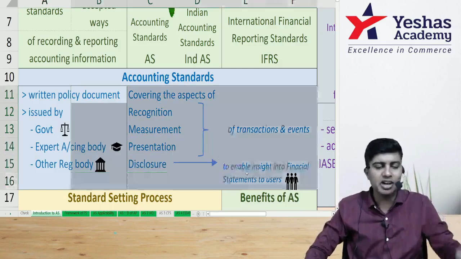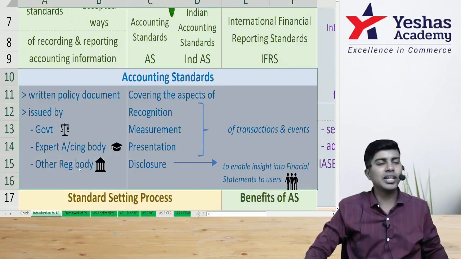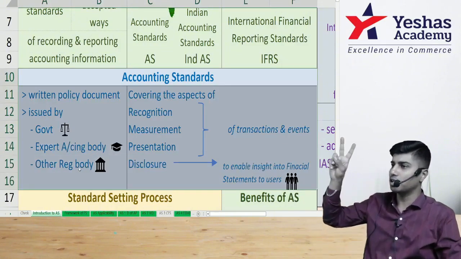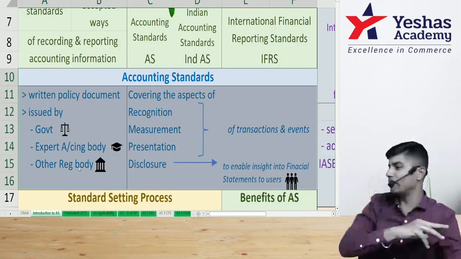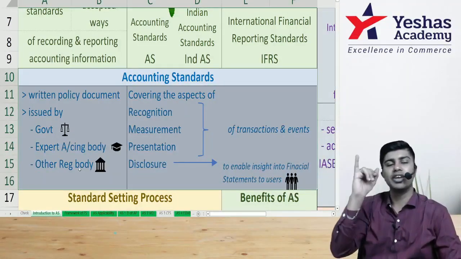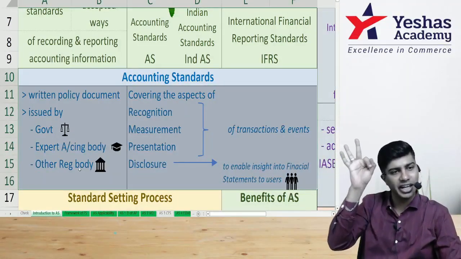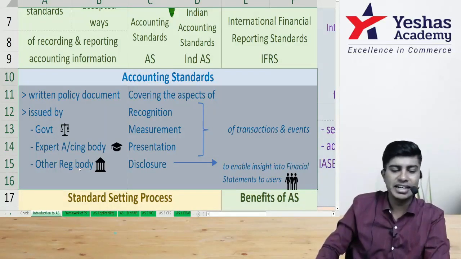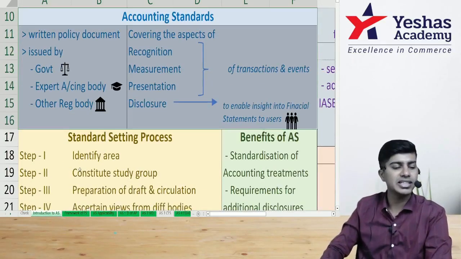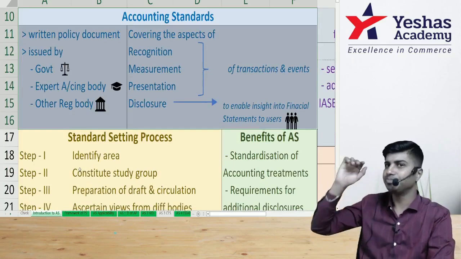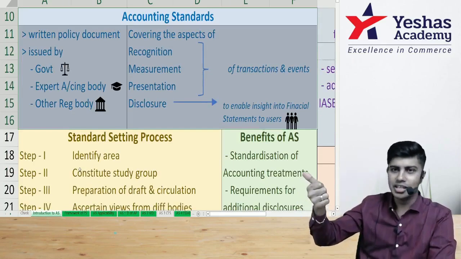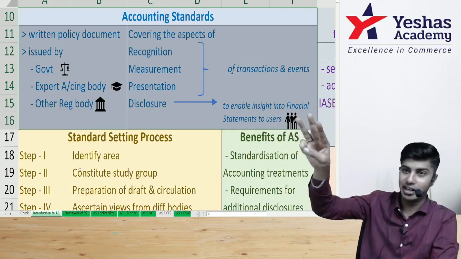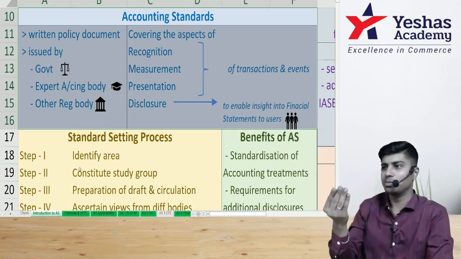The definition of accounting standards is: an accounting standard is a written policy document issued by government, an expert accounting body or another regulatory body, covering the aspects of recognition, measurement, presentation and disclosure. This is the definition of accounting standards. Come on, say it after me. What do we mean by the word accounting standards? Accounting standards are issued by other regulatory covering the aspects of.